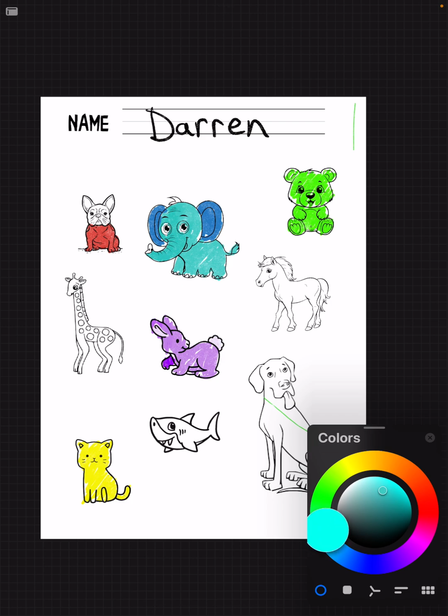Next. Can you find orange? Orange, orange. Let's use orange. Let's color the horse orange. Do you have orange? Can you find the horse? Wait a minute, this dog's not red anymore. There we go. Now where's that horse? Can you find the horse?